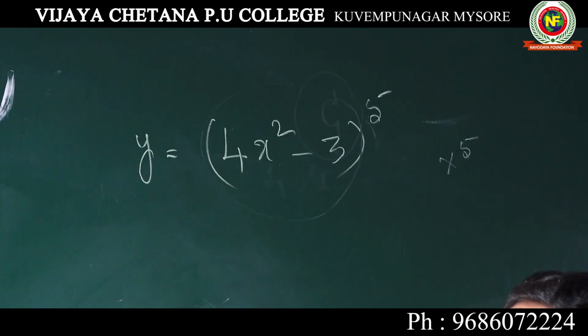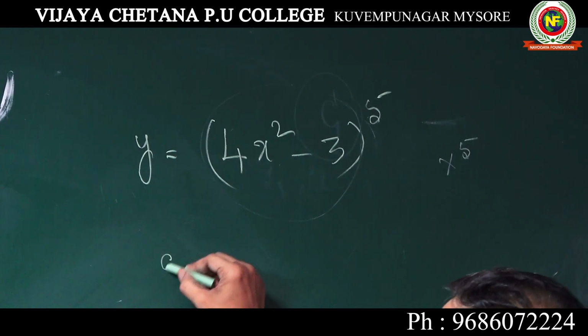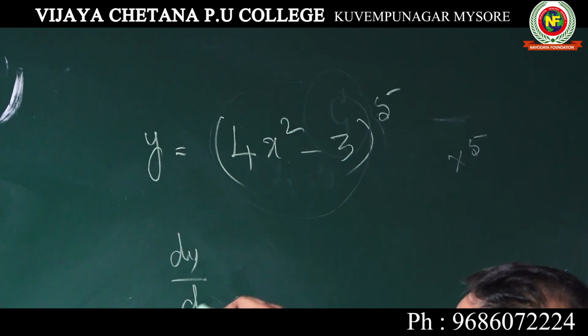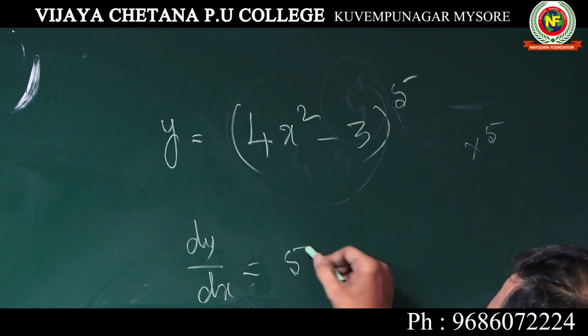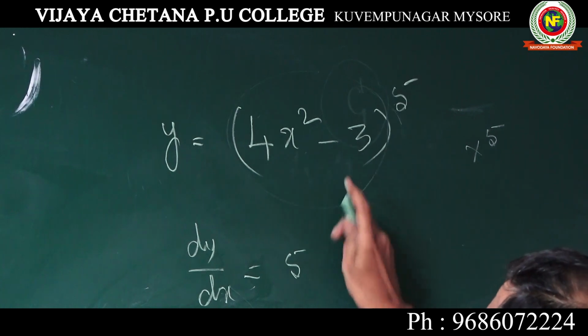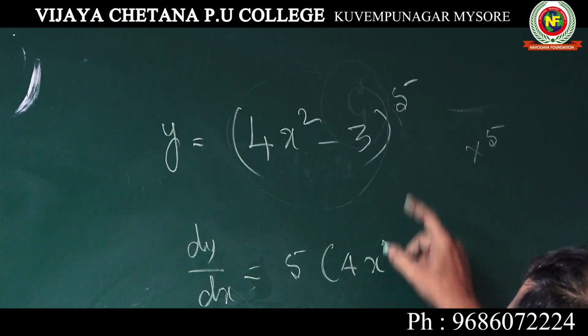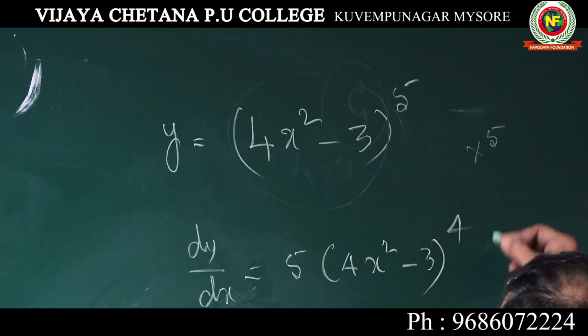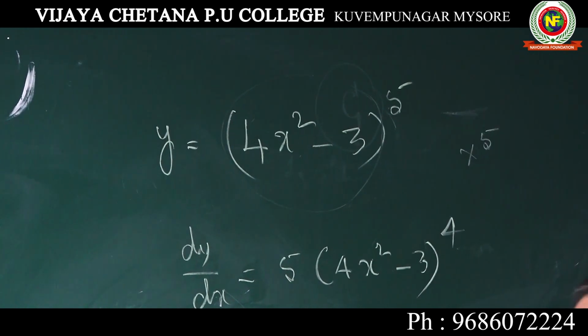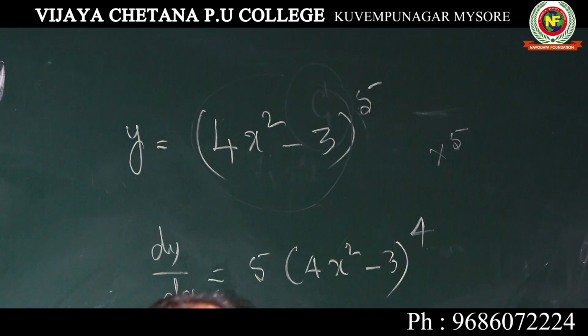What is the differentiation of x to the power of 5? dy by dx is equal to 5x to the power of 4. Instead of x, you should put this: 5 into (4x square minus 3) to the power of 5 minus 1, or 4. You know x to the power of n differentiates to n x to the power of n minus 1.